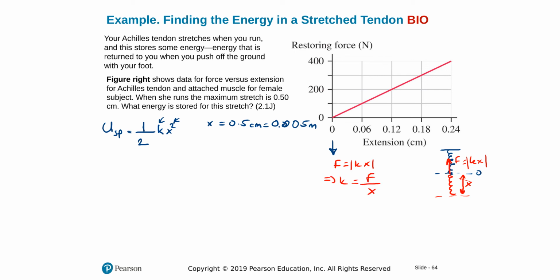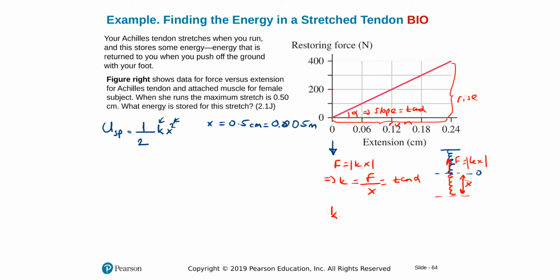And you can take any point from this graph to solve that. That would actually be the slope, tangent alpha. So it will be rise over run. I'll just put here tangent alpha from the graph. It's essentially any force you can take, find the corresponding stretch, and it will give you the same answer here, but we're going to take the end point here.